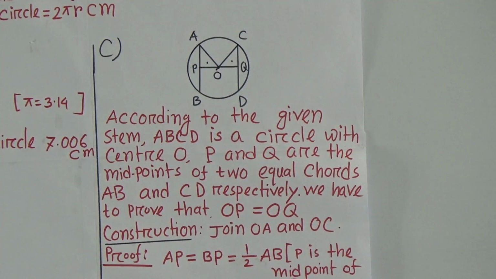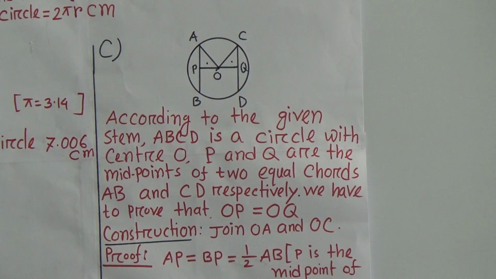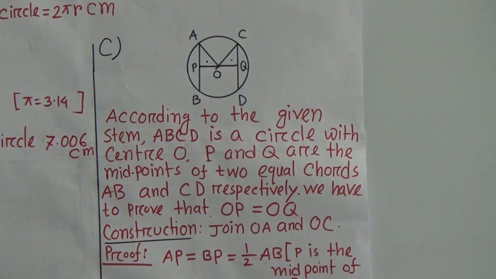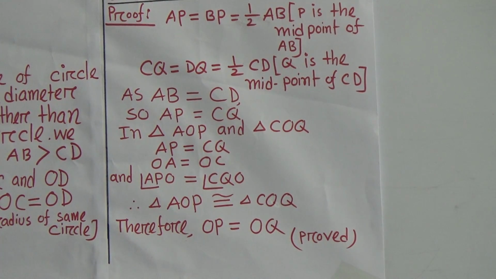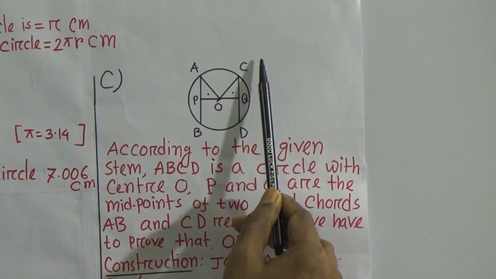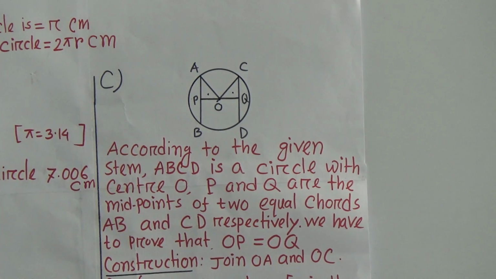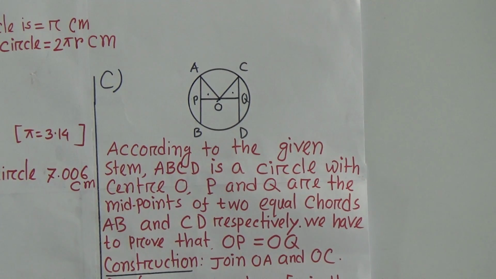CQO are the equal angles. Okay. That means we have proved already here two sides equal and one angle equal. Therefore, we can say the APO and CQO are congruent. As they are congruent, therefore we can say OP equal to OQ. Okay, this is our proof.